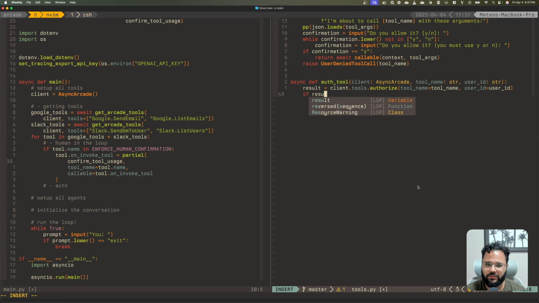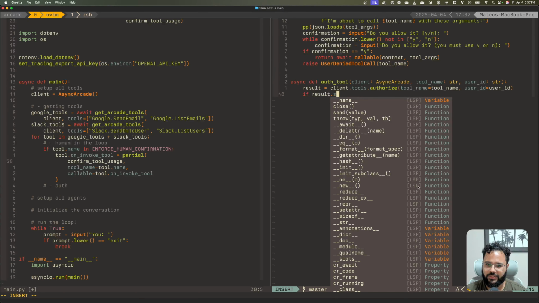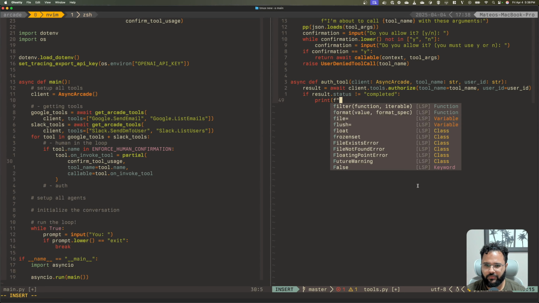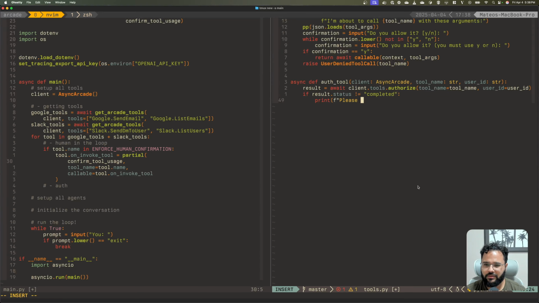So if result status is different from completed, we print. Actually, we need to await this. We print, please click this link to authorize tool name.